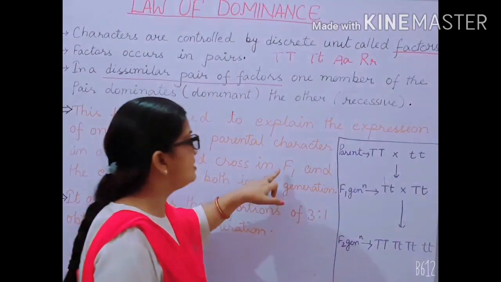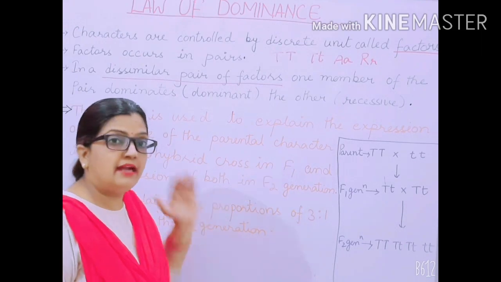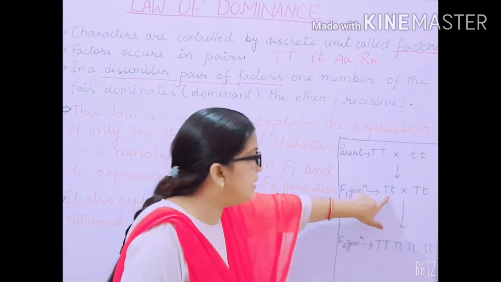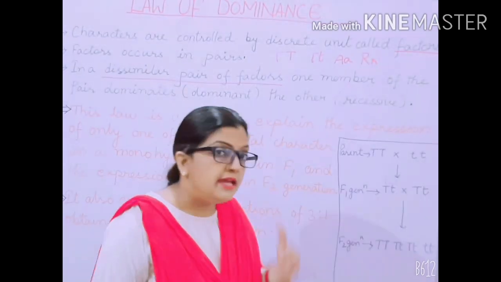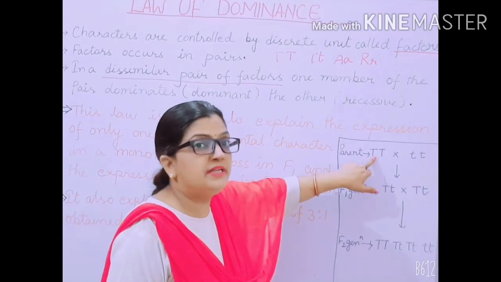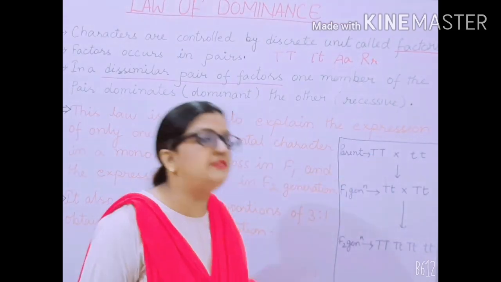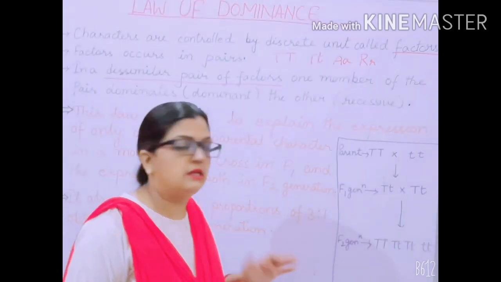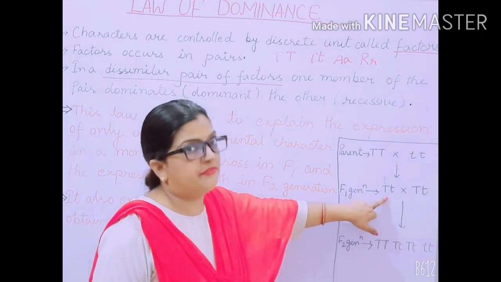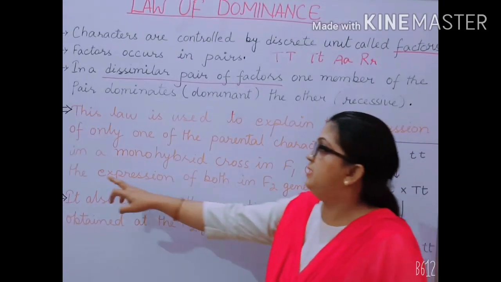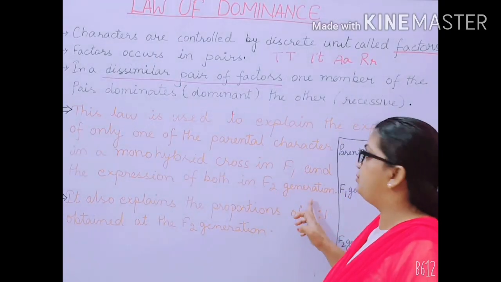So the sentence means that in a monohybrid cross during the F1 generation, any one of the parental characters is expressed, that means the dominant one, tallness. So our dominant character is expressed in the F1 generation, and the expression of both in the F2 generation.